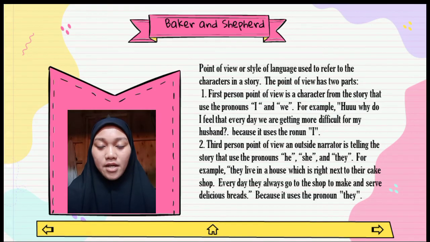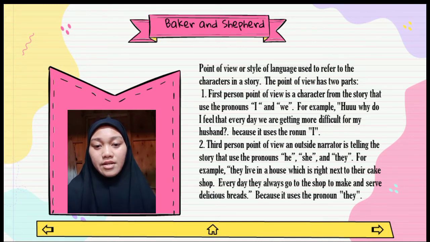The next is point of view. Point of view is the style of language used to refer to the characters in the story. The point of view has two parts. The first one is first person point of view. First person point of view is when a character of the story uses the pronoun I or we. For example, why do I feel that every day we are getting more difficult, my husband? Why do I say that is first person point of view? Because it uses the pronoun I.